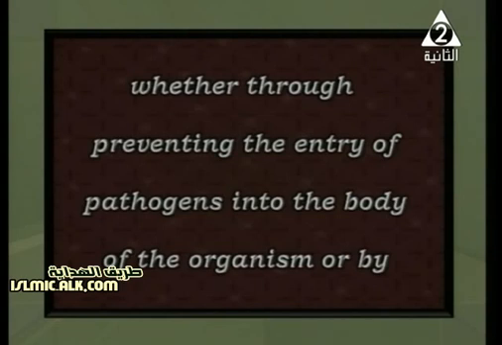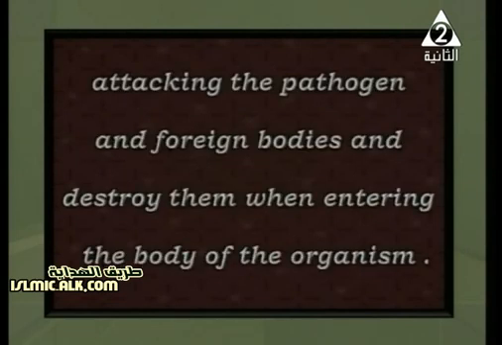So the main purpose of the immune system is to defend the body and to prevent these pathogens from entering and penetrating the living organism's body, attacking the pathogens and foreign bodies and destroying them when they enter the body of the organism.